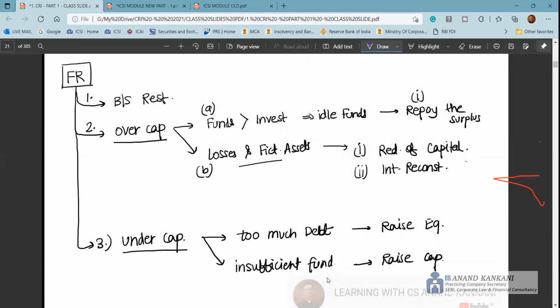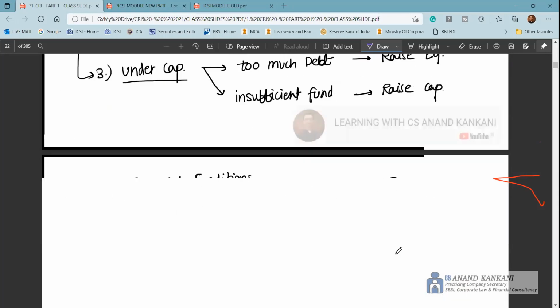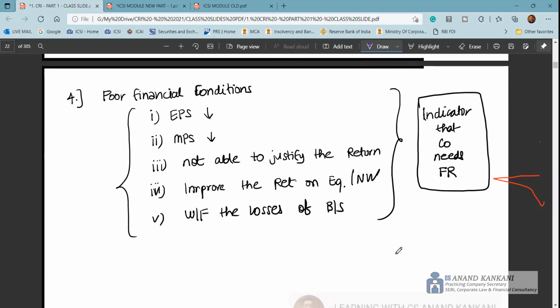So financial restructuring is your balance sheet restructuring, and there are only two situations: you're overcapitalized or undercapitalized. And again, you have the remedies accordingly. Now, what are the indicators that the company needs to do a financial restructuring? It's when the earnings per share are falling constantly, or the market price per share is falling constantly. These are indicators. It's not necessary that when the EPS is falling, it is due to financial restructuring only, but these are some of the indicators.